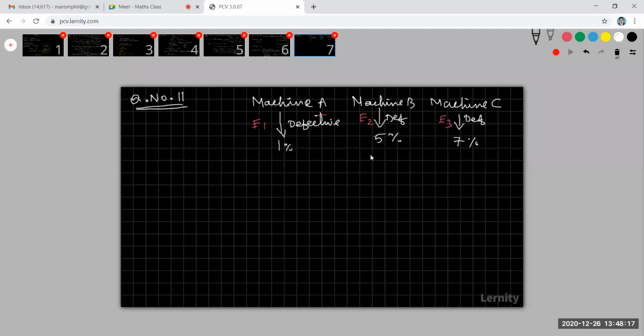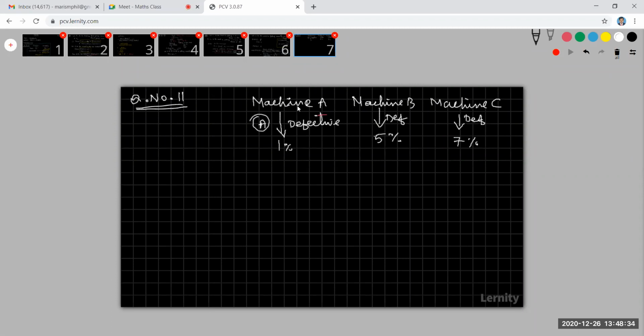What is the question? A defective item is produced. So this is not a defective item, and this is a defective item, but this is not E1, E2, E3. Because my defective item is going to be taken as A.